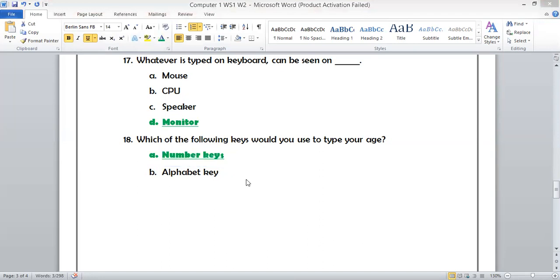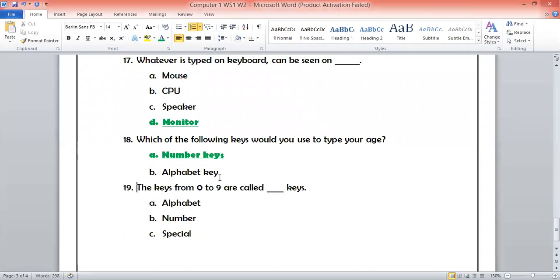So does everybody understand the answer of question number 18? Say yes or no. Yes, sir. Okay. Now question number 19. It's the last question of the worksheet. Question 19 is saying that the keys from 0 to 9, 0, 1, 2, 3, 4, 5, 6, 7, 8, and 9 are called dash keys.